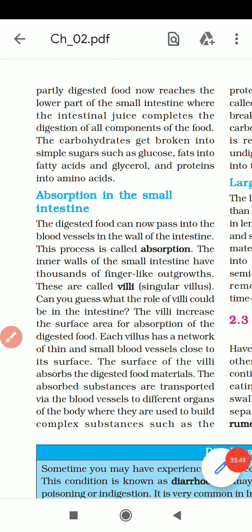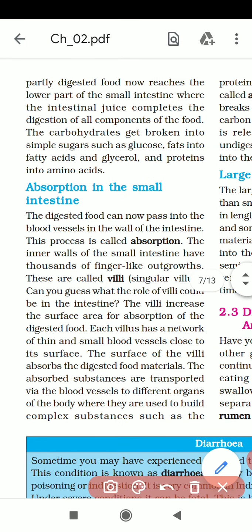So students, our ingestion, that means taking food by mouth, is over, then our digestion is also completed in the stomach and small intestine. Now next is absorption, absorption in the small intestine. The digested food can now pass into the blood vessels in the walls of the intestine.